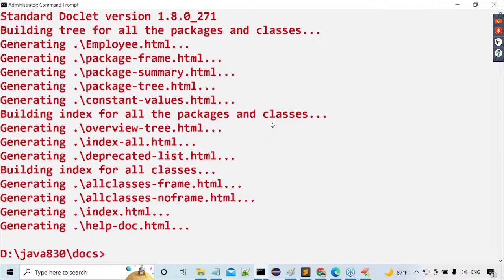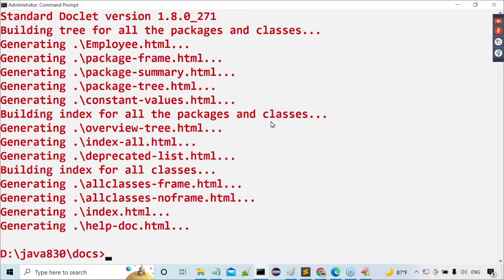So what's the meaning of it? API documentation was created in the form of HTML files or not? Everybody has to understand this clearly. Yes, that API documentation was created in the form of HTML files.